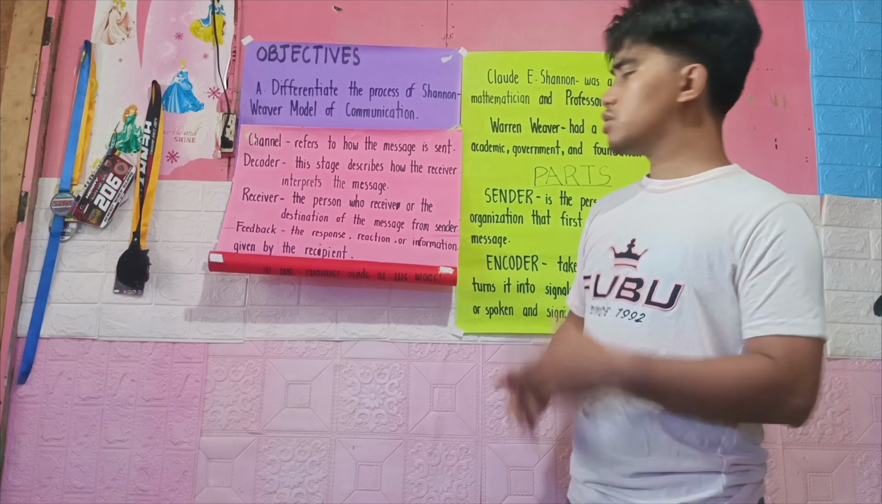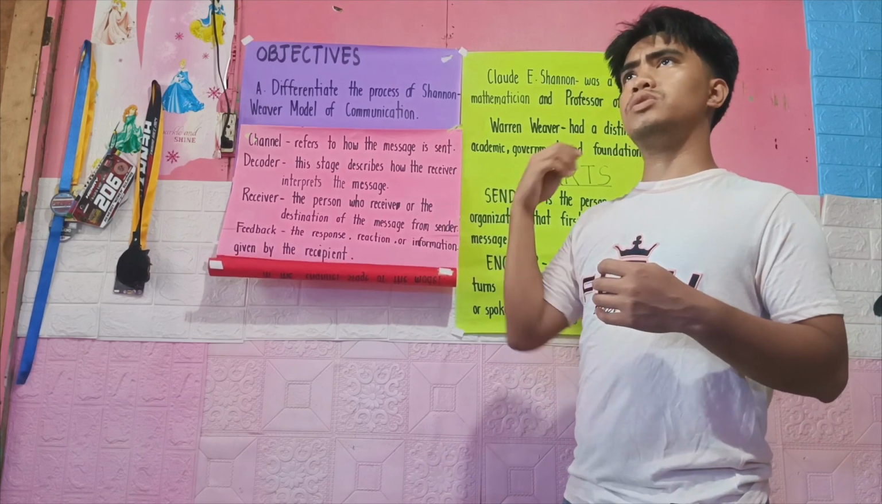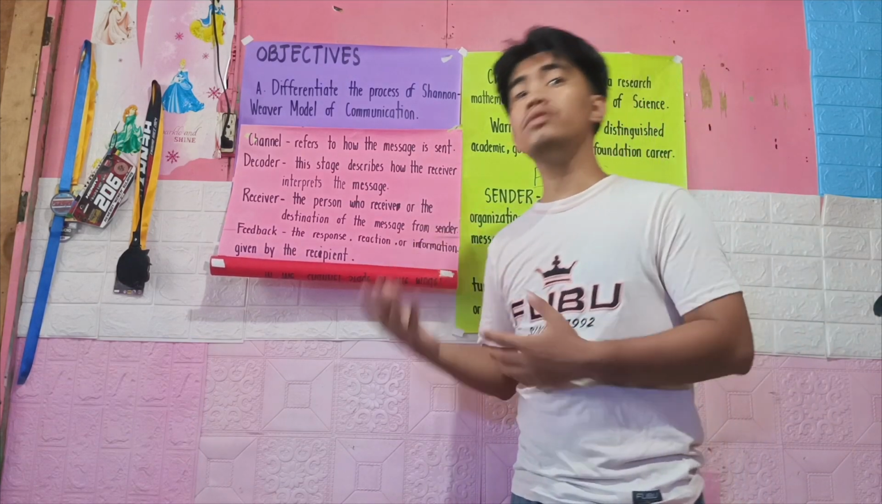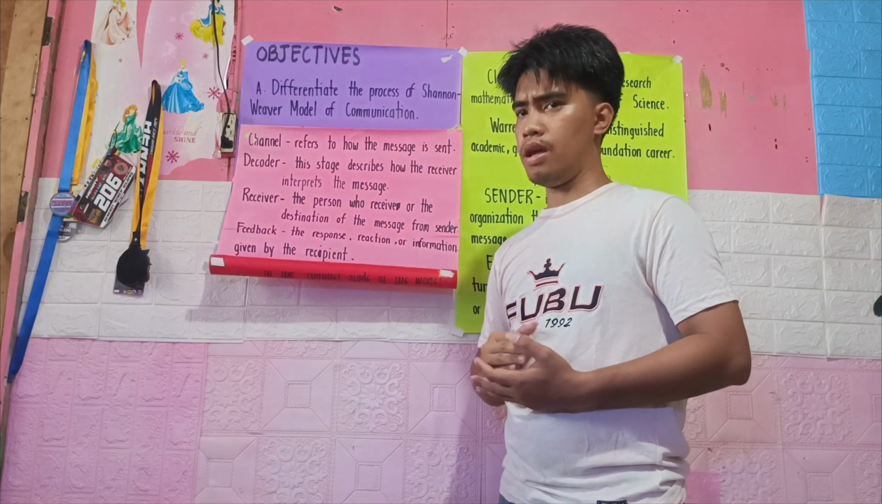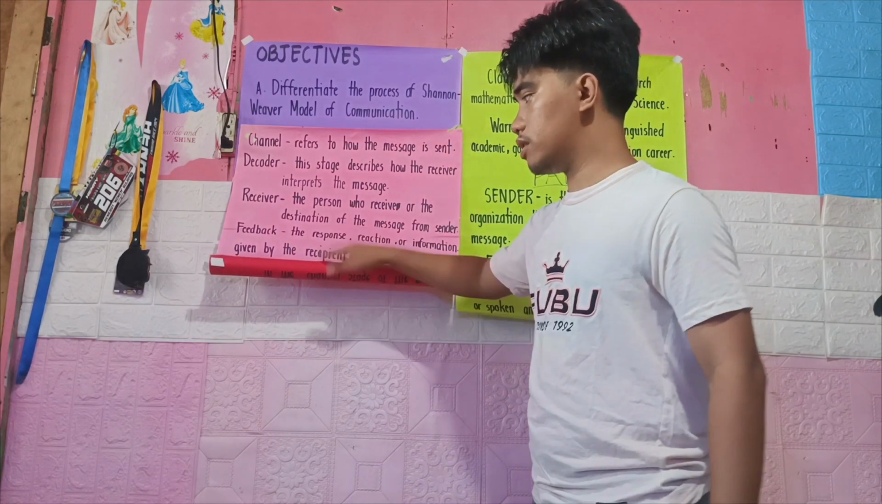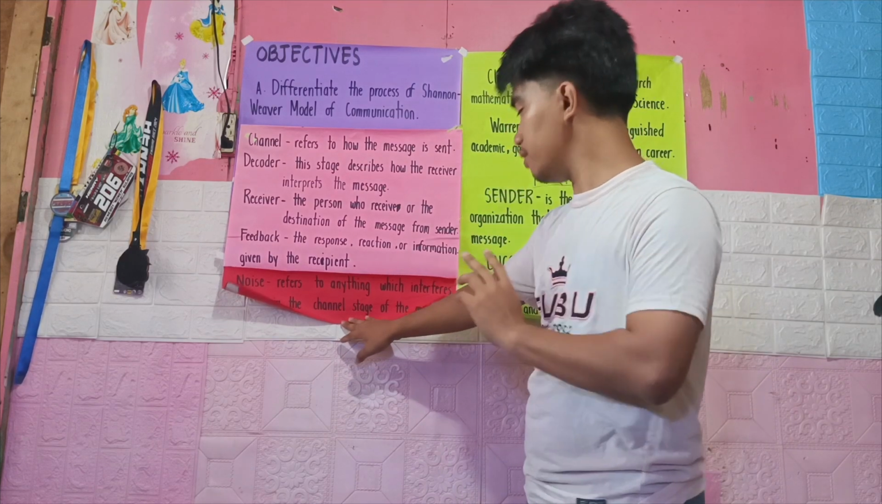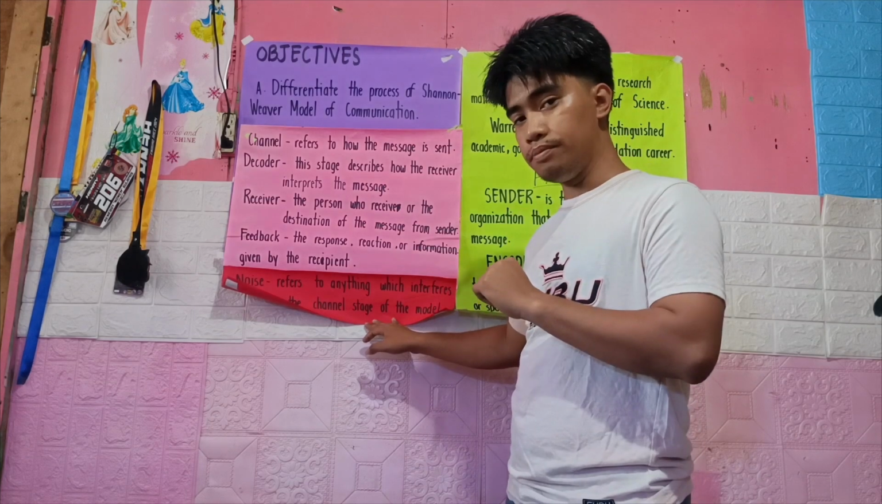Okay? But there are times when Shannon and Weaver tried to experiment with this communication, and they found out that there is something that intercepts the communication, and what they call that is the noise. So noise refers to anything which interferes in the channel stage of the model.